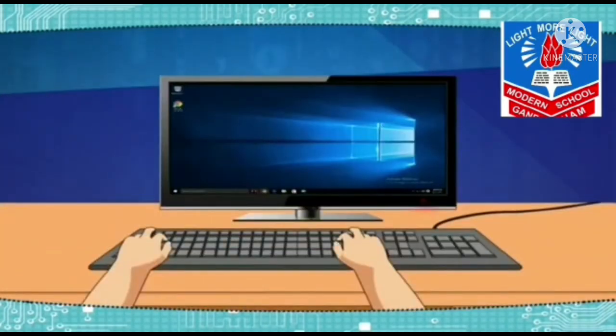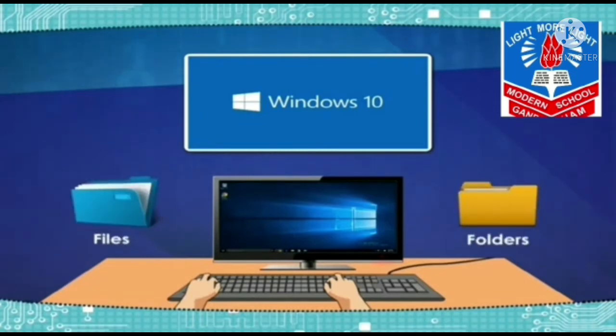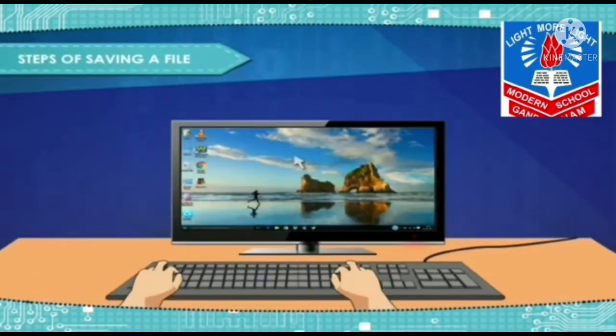It is very important to know about managing the files and folders in a computer. Windows 10 is very advanced and it is very easy to manage files and folders. You can explore, search, save, and delete the file and folder. Now, let us learn the steps of saving a file. If you want to save your file in any folder or a disk in computer, then take the steps shown here.